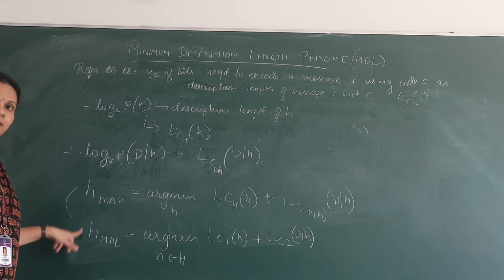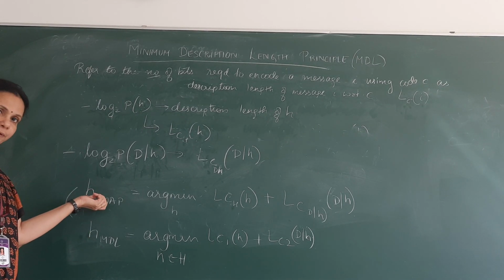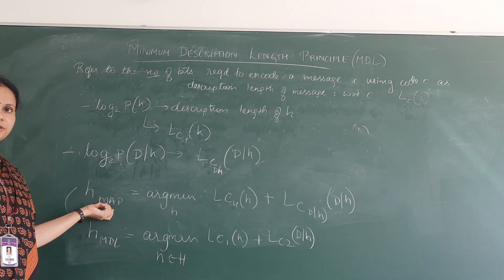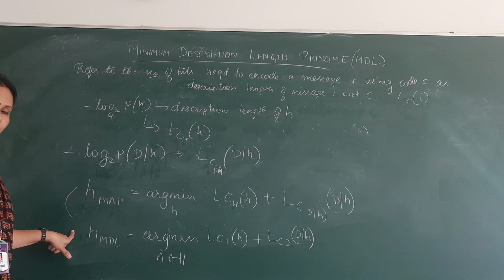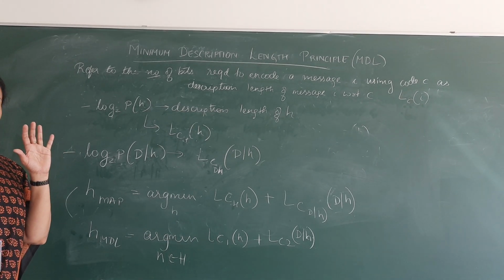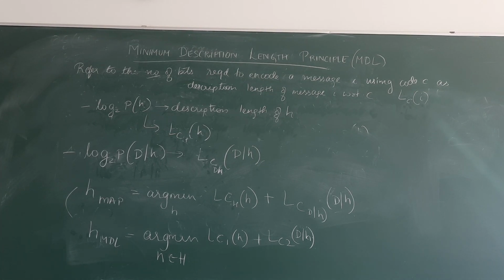So we find that the minimum description length principle, as I told you earlier, is obtained from the maximum a posteriori principle. Ultimately, it chooses the one which has the minimum length among the two of them.